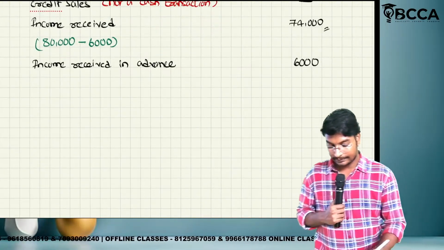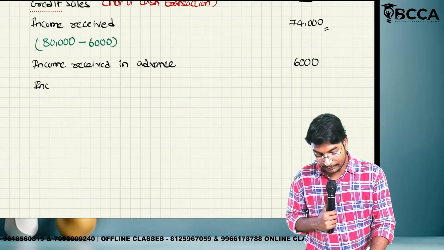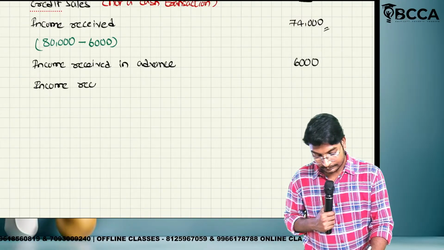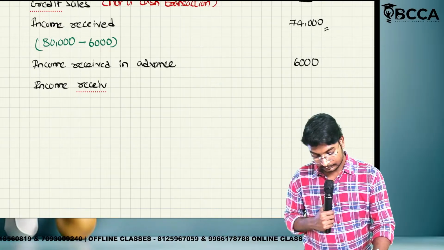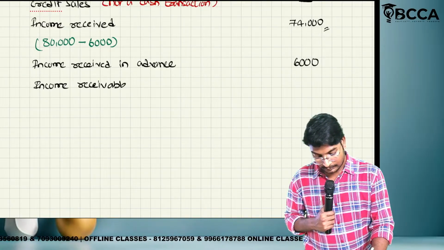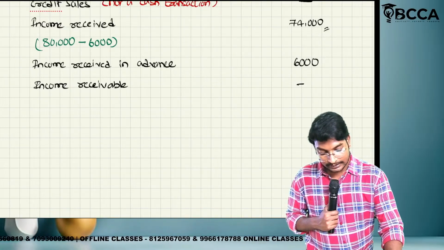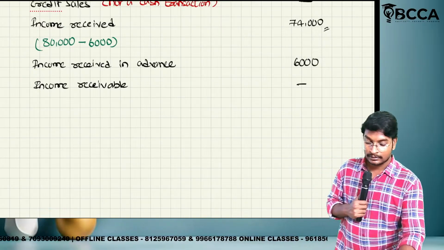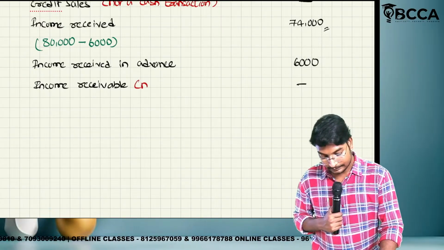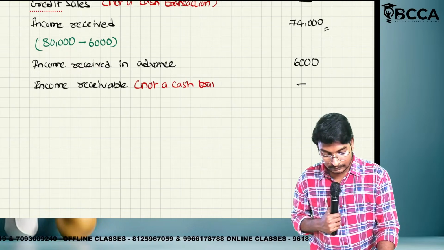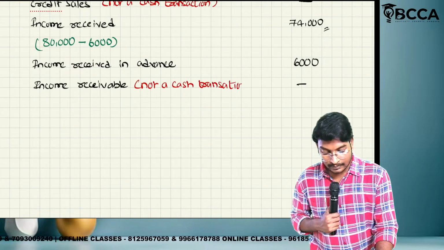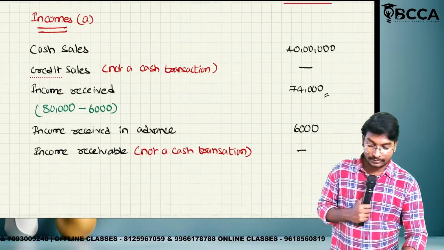Okay, next one. Income receivable. How much, ma? So nothing, we should not consider, because what, ma? Not a cash transaction. How much amount we will get?